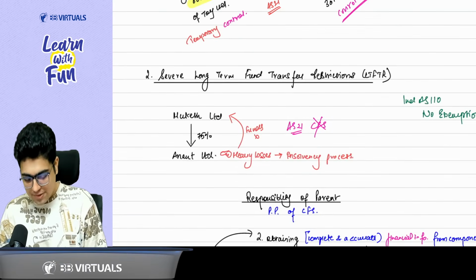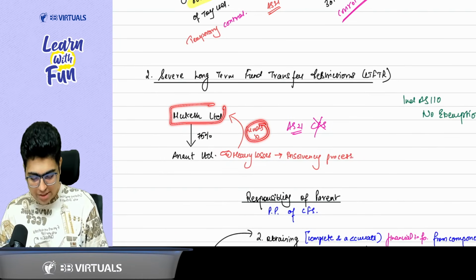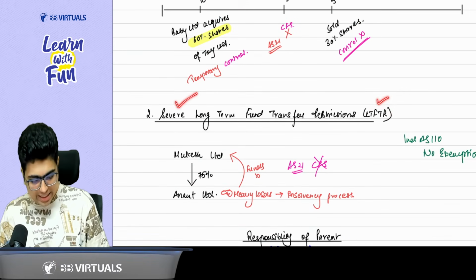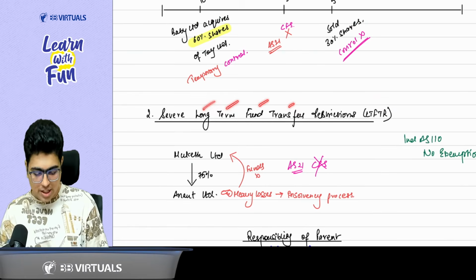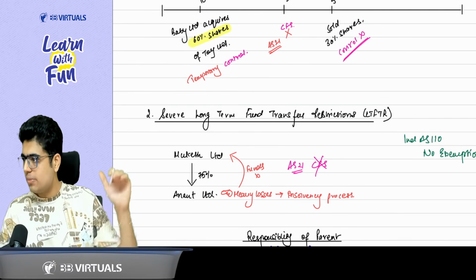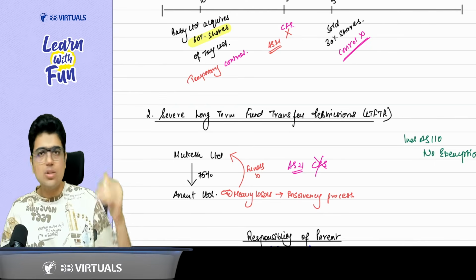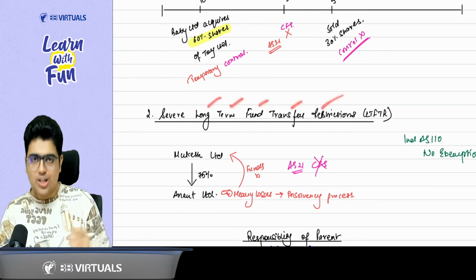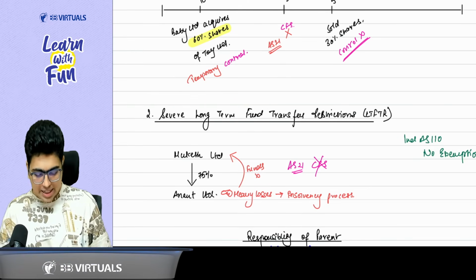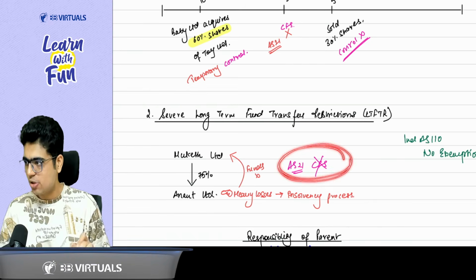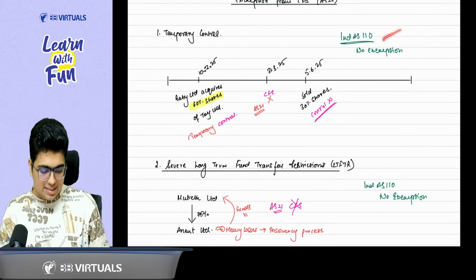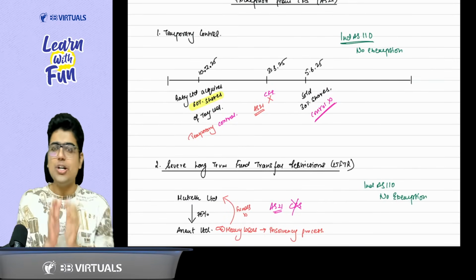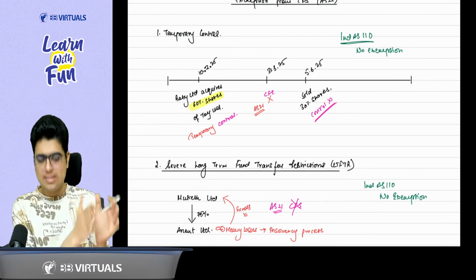Second thing, if let's say the holding company is not able to get the funds from the subsidiary due to any reason, that means there is severe LTFTR. LTFTR means long-term fund transfer restriction. So when the subsidiary is not able to transfer the funds, can I say the control is not in the hands of the parent? Yes, sir. So whenever the parent is under severe long-term fund transfer restriction, again as per AS 21, CFS is not required to be prepared. In both the cases, Ind AS 110 has no exemption. Ind AS 110 says clearly, the moment you acquire the control, you need to prepare the CFS till the date the control is there.